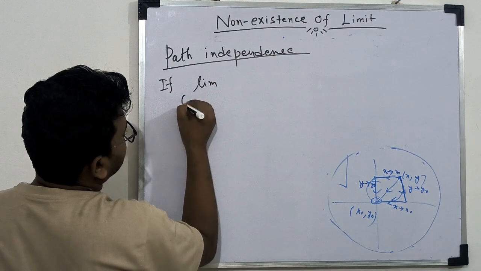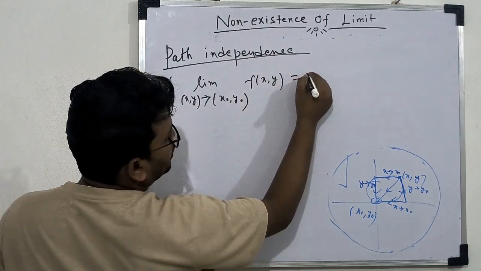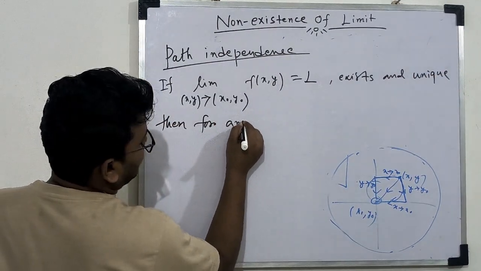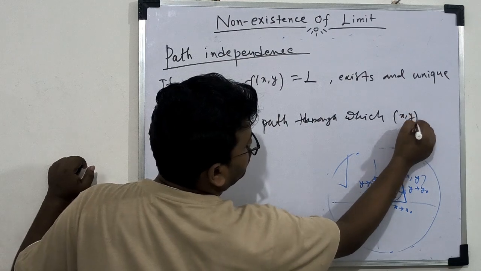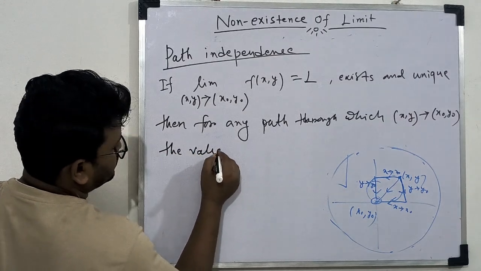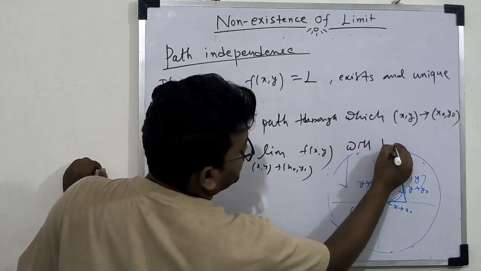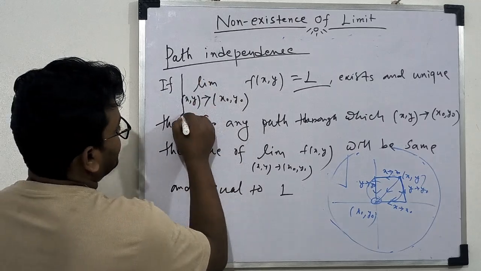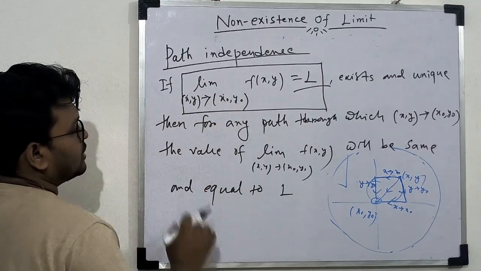If the limit as x comma y tends to x0 y0 of f of xy equal to L exists and is unique, then for any path through which x comma y approaches x0 y0, the value of this limit will be the same and equal to L. This limit is called the double limit, as the point goes with x tends to x0 and y tends to y0 simultaneously.